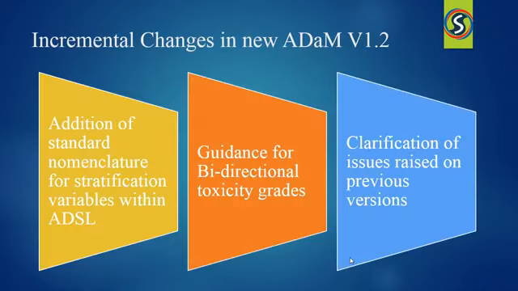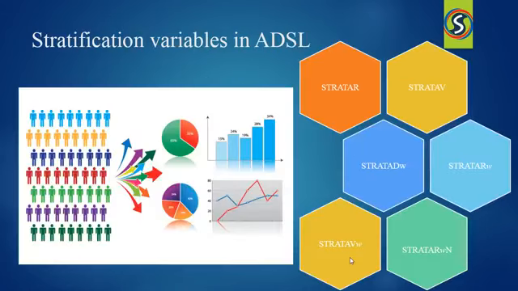And these are the three core changes made when the ADaM team proposed to update the ADaM IG. We have the addition of standard nomenclature for stratification variables within ADSL. We have guidance for bidirectional toxicity grades, and also we have clarification of issues raised on the previous version. Now let's go into detail about the different changes being made. The first one is the stratification variables in the ADSL domain.